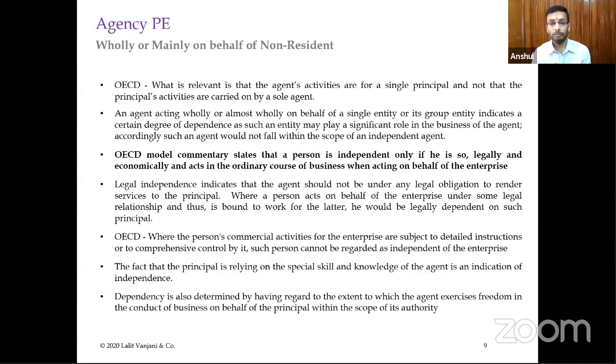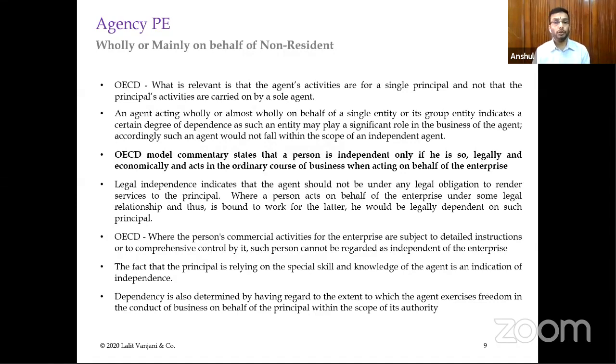Or you are saying that you may work for any other client also, but you cannot refuse our orders or our mandates. So those kinds of things we need to see, whether there is any kind of legal dependence between the agent in India and the foreign principal. That is also very important to see. And generally, even if there is any one kind of dependence, either economic dependence or legal dependence, the agent will be considered to be a dependent agent.